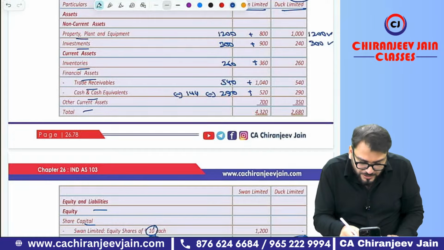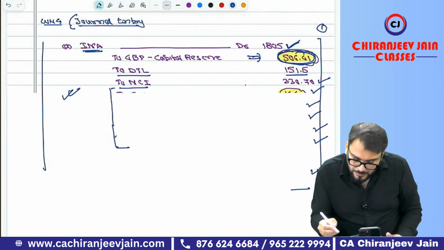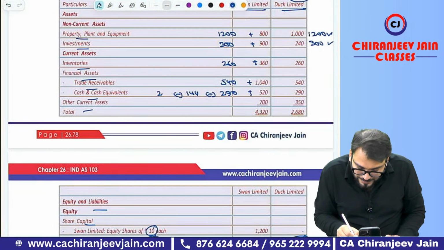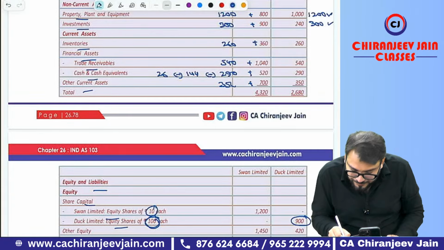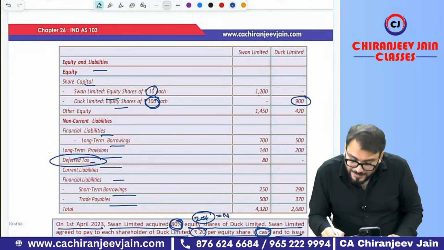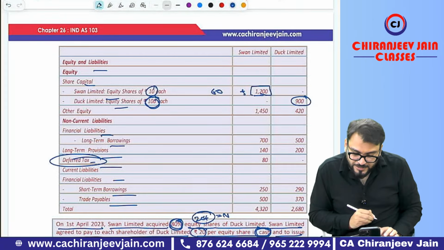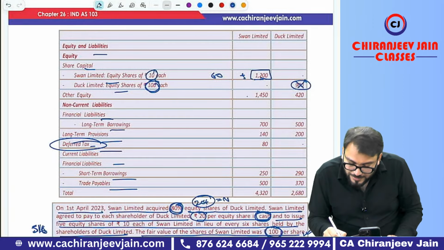And there is one more minus. Transaction cost, how much? I forgot, tell me. Transaction cost was how much? It was 26. So minus 26 you can calculate. Correct. Then other current asset is 350. Yes sir. Then equity share capital 1200. I think it is 60. Correct. This will not come. Then other equity, you will tell me. Correct now. Other equity 1450.